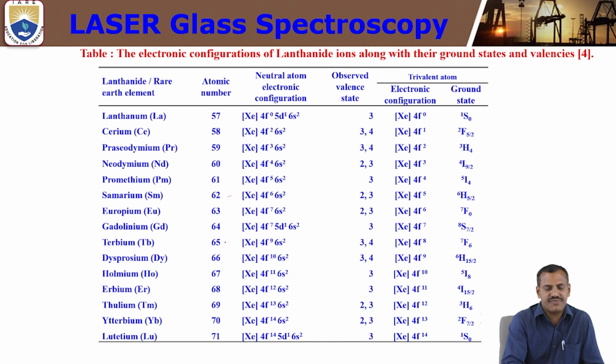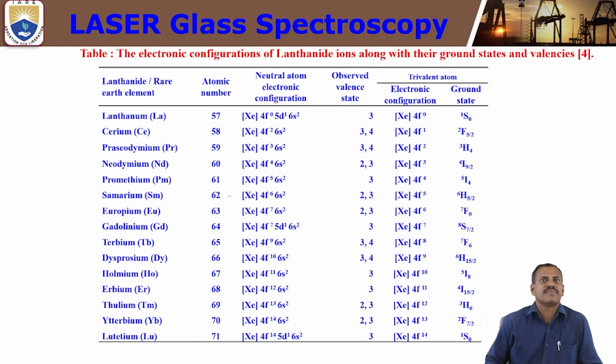Next, terbium 65. Next, dysprosium Dy 66. Holmium Ho, atomic number 67. Next, erbium Er, atomic number 68. Next, thulium Tm, atomic number 69. Next, ytterbium Yb 70. Then lutetium is 71. So actually 14 elements mainly belong to the lanthanides, and the last, the 15th element, is lutetium. Sometimes it acts as a lanthanide and also has some metal properties. So among these 14 elements, we can dope with the glass materials.